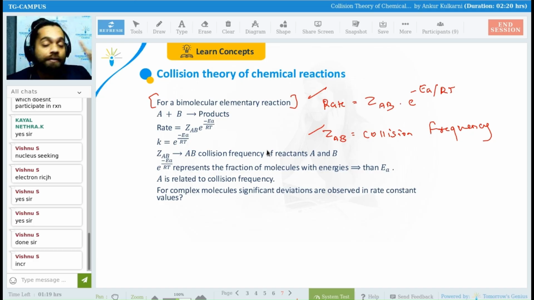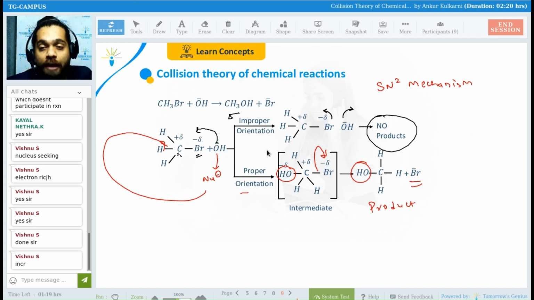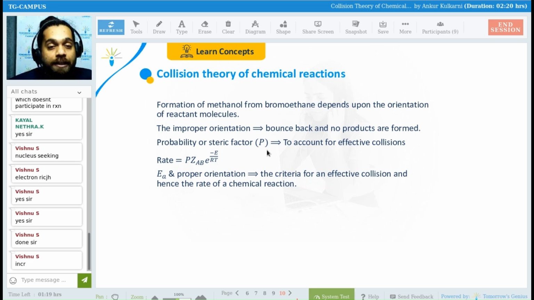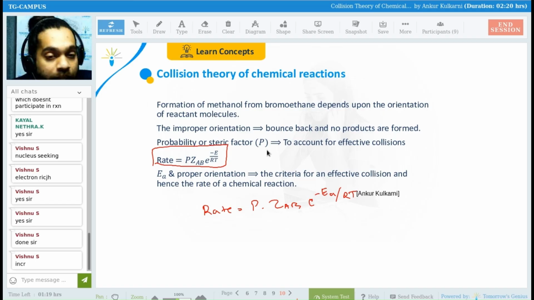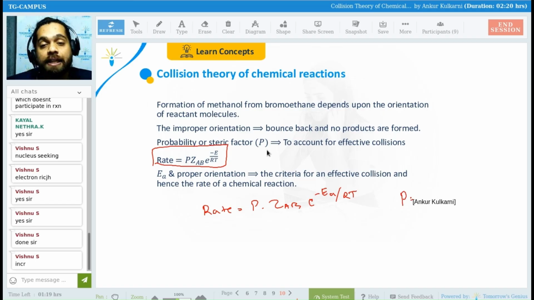And hence, in our formula, Yazira, we have added one more term. Come on, write it down, one more formula: rate is equal to P into ZAB e raised to minus EA by RT. What we have done is added one more term, P, and P is nothing but your steric factor, or basically you can say effective collision.